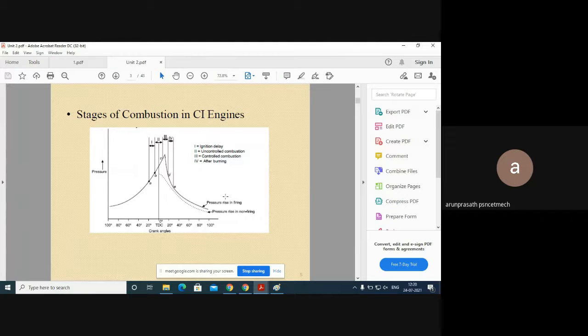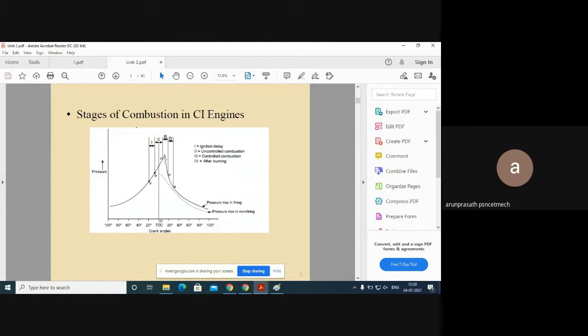Once we are focusing on the economy of the output, we look for a smaller amount of fuel with more air. The same thing they are giving; don't get confused. These are the stages here. This is the point where pre-combustion takes place, in the sense of ignition delay. Second, the combustion is ready to take off, so there we have uncontrolled combustion from C to D.